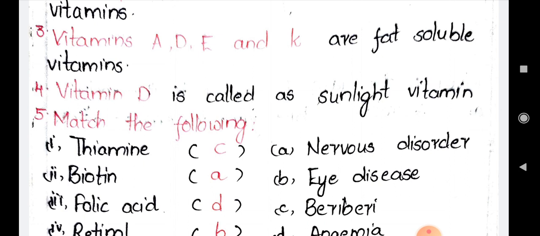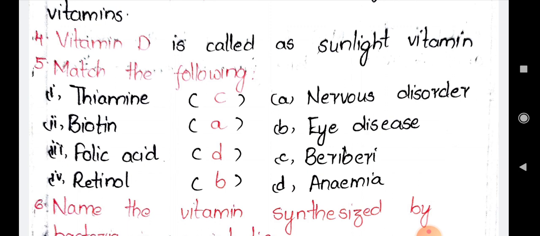Here they have given a matching. If we are not taking the vitamins properly, what deficiency diseases do we get? On the left side the vitamins are given, and on the right side the deficiency diseases. Let us match each one. The first one is thiamine. If thiamine is not taken properly, it causes the disease called beriberi. Next, biotin. Biotin deficiency causes nervous disorders, meaning nerve problems if we are not taking biotin properly.